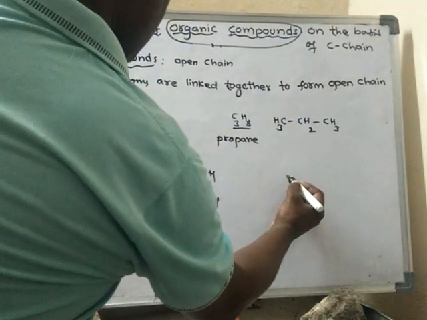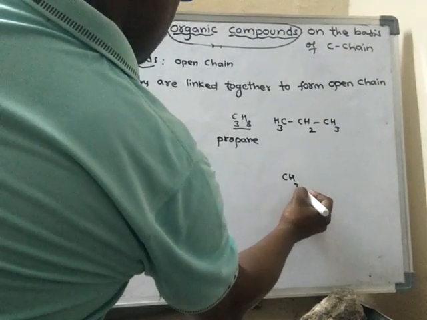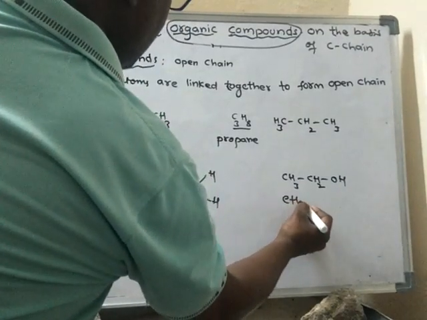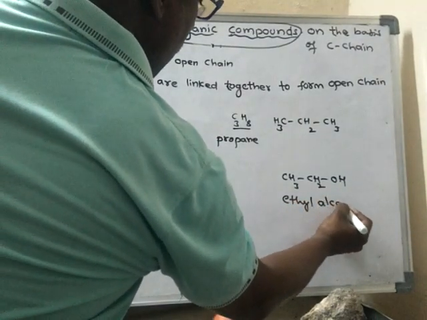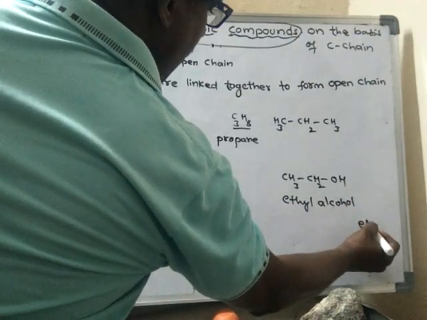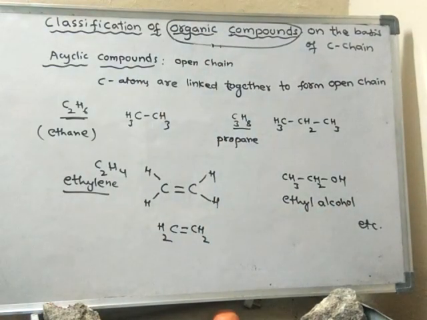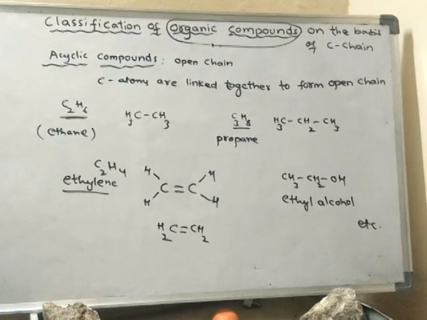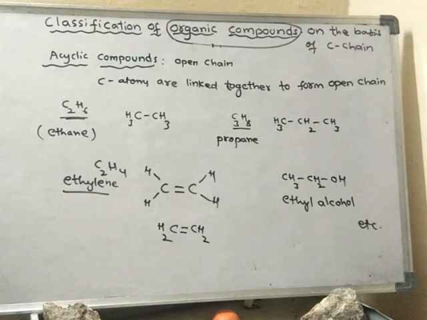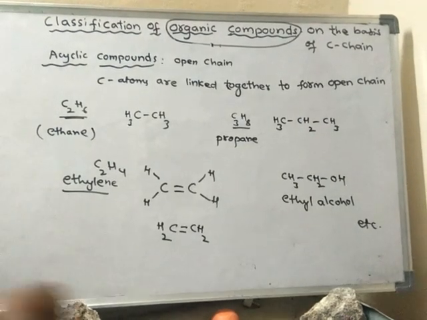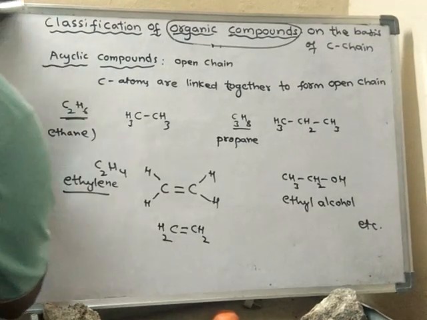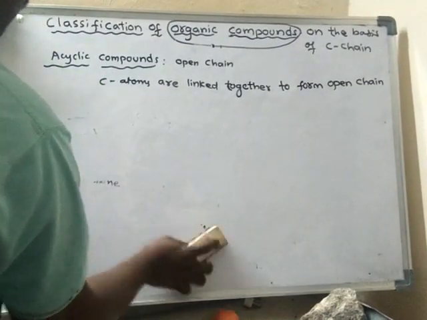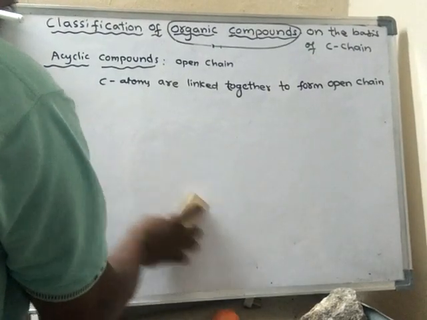Another compound, ethyl alcohol, CH3 CH2 OH. It is called ethyl alcohol. There are so many open chain compounds. These are some of the examples. Some more examples I will give you.